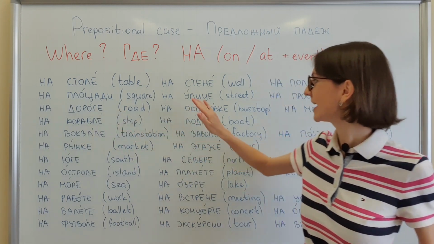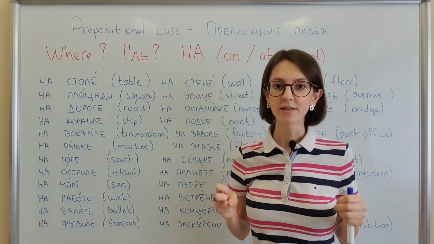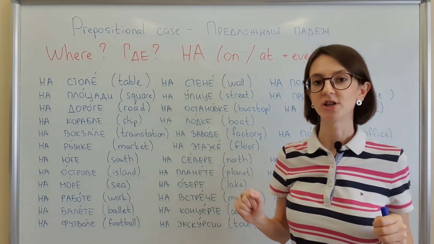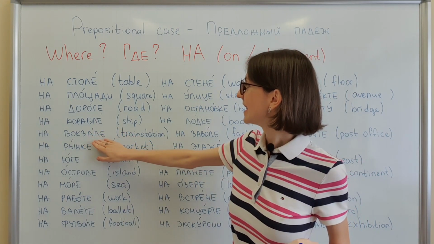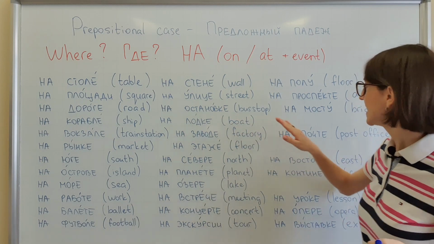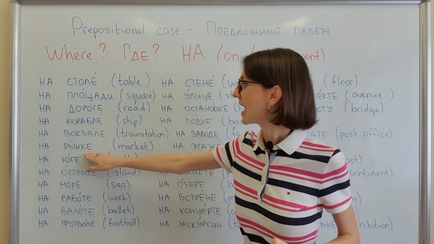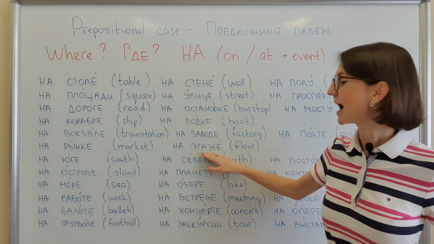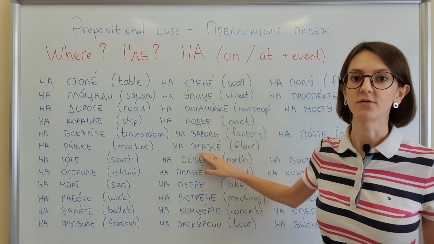На корабле, на лодке. With some buildings, we use preposition на, you just need to remember them by heart. На вокзале, на заводе, на почте, на рынке, на этаже. For example, I live on the second floor.